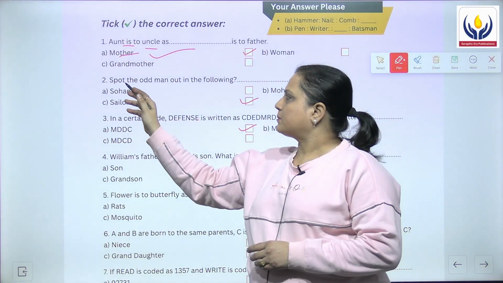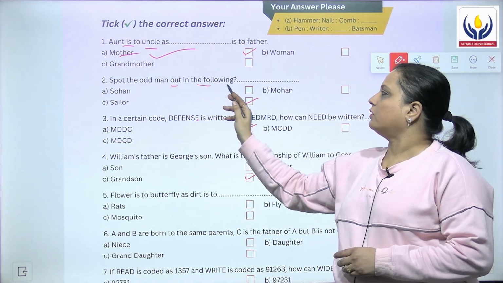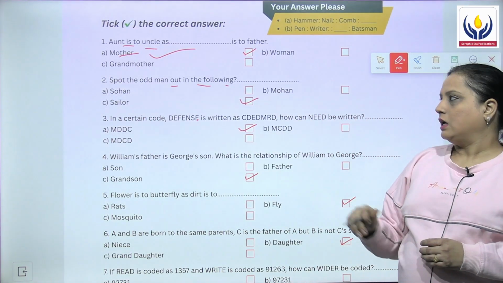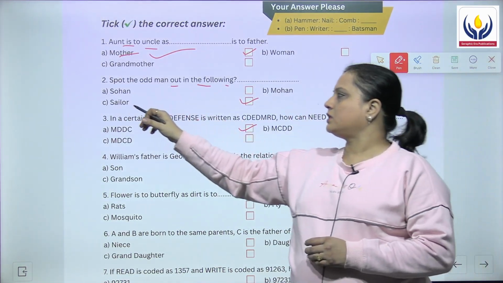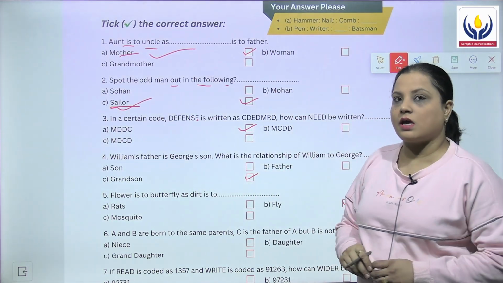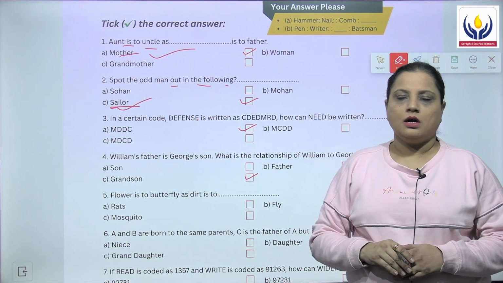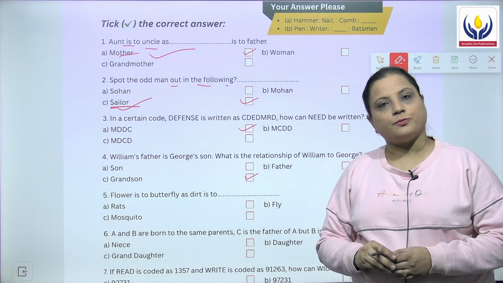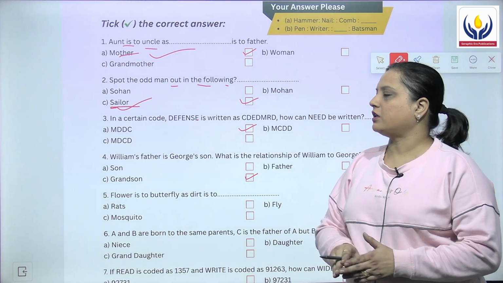It says spot the odd man out in the following. Who is the odd man? The first name given over here is Sohan. Second is Mohan and C is a sailor. The answer is sailor. Why? The reason is sailor is actually a profession. He is a sailor but not the name of a person. So the answer is sailor.